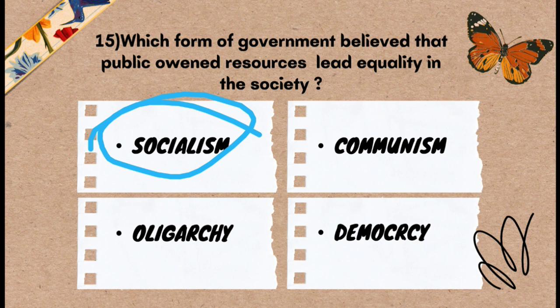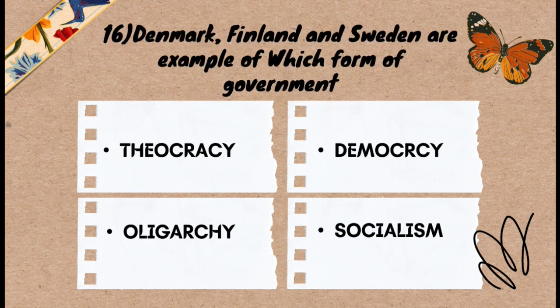Okay, question number 16 asks Denmark, Finland, and Sweden are examples of which form of government? And the options are theocracy, democracy, oligarchy, and socialism.